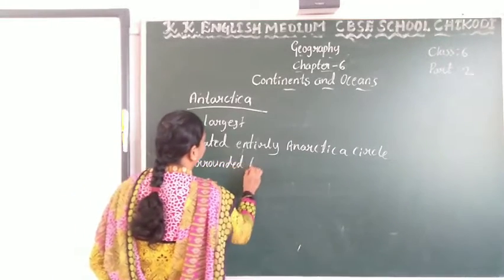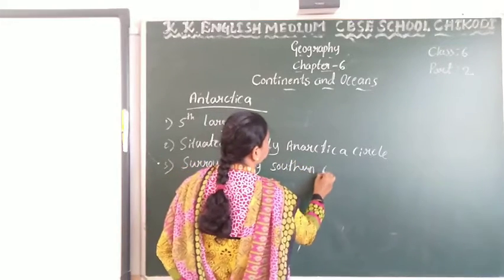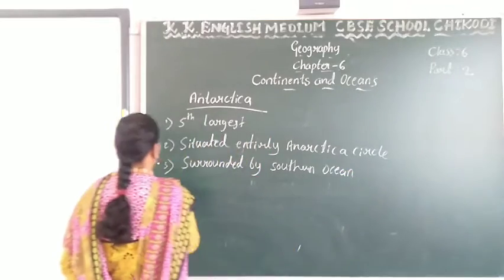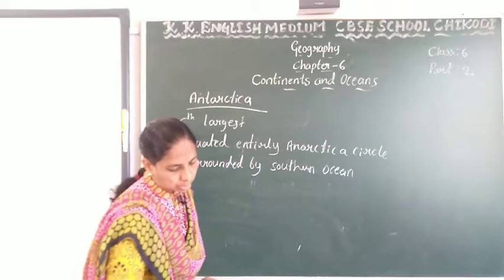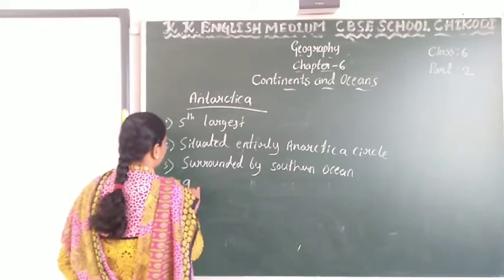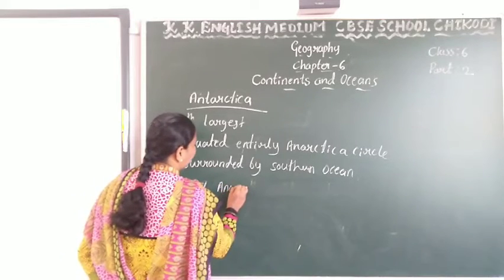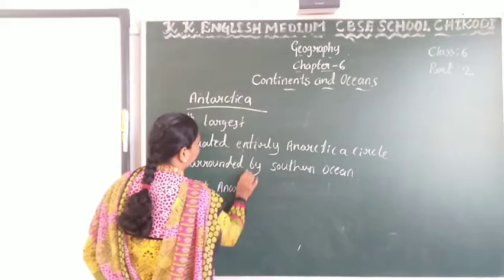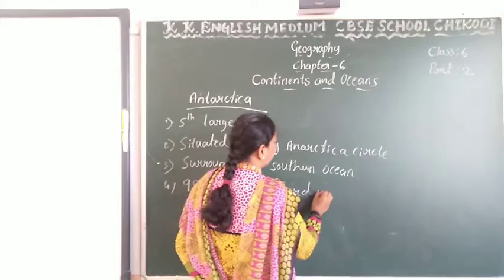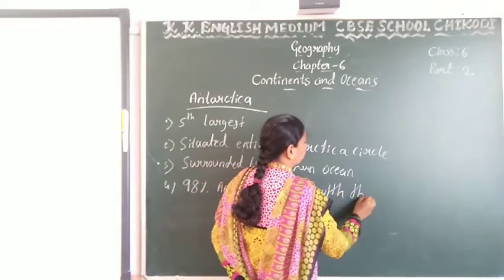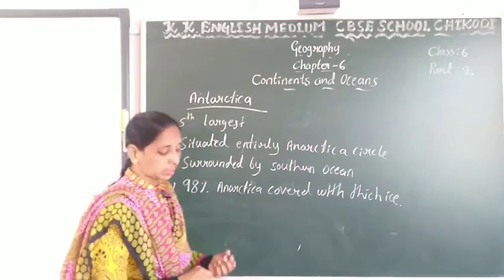Almost 98% of Antarctica is covered with thick ice.